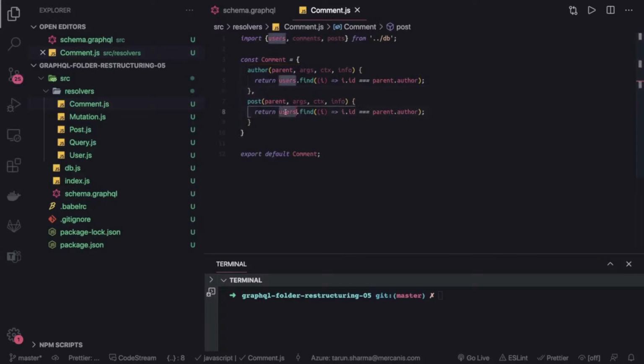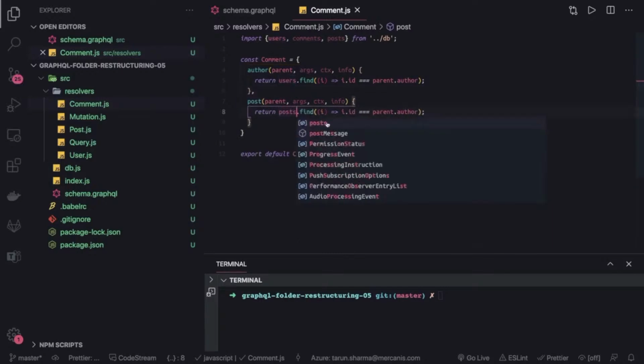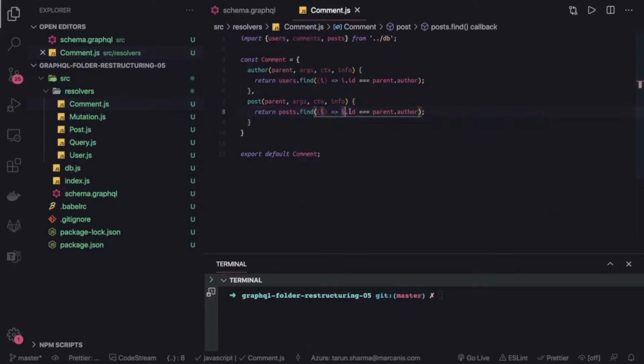So what we can do is db.posts.find, and the condition will be post.id equal to parent.post.